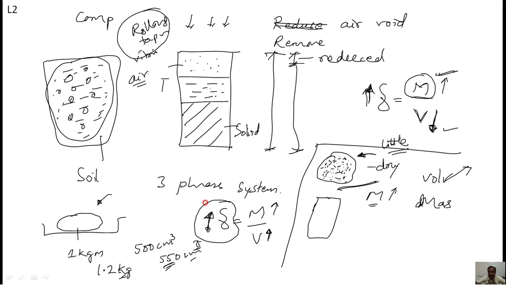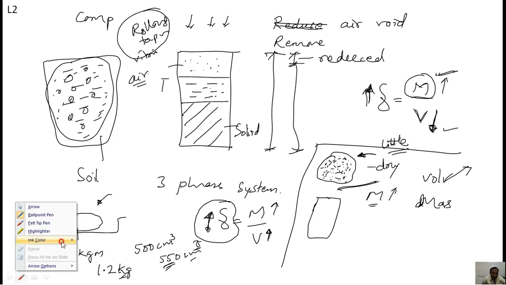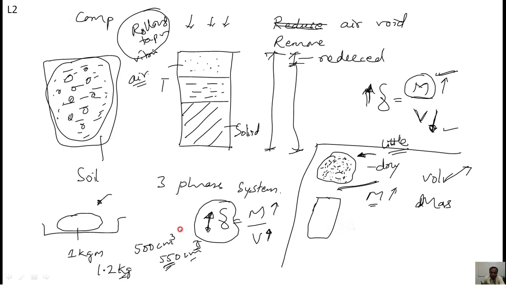Therefore, the scientist named Proctor invented one test. That test is called the Proctor test. Briefly, I will explain what that Proctor test is. Then later I will go to what exactly the test is done on that soil. The Proctor test is all about adding water and checking its density.